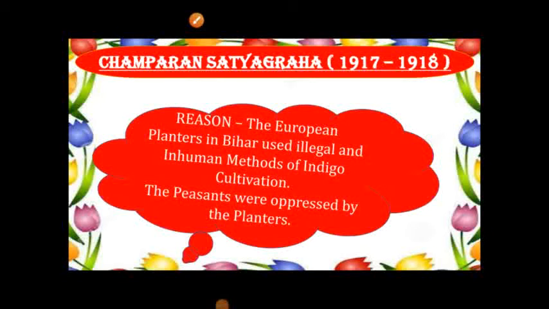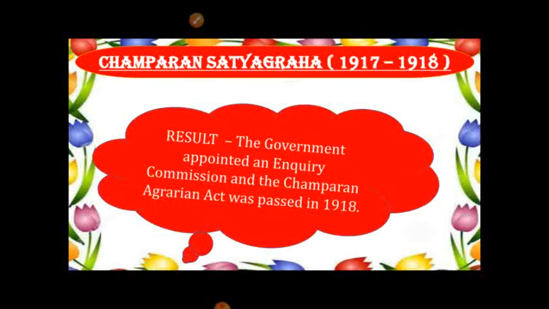Champaran Satyagraha. The European planters of Champaran in Bihar resorted to illegal and inhuman methods of indigo cultivation. The farmers were oppressed by the planters. Mahatma Gandhi took up their cause. Finally, the government appointed an inquiry commission and the Champaran Agrarian Act was passed in May 1918.